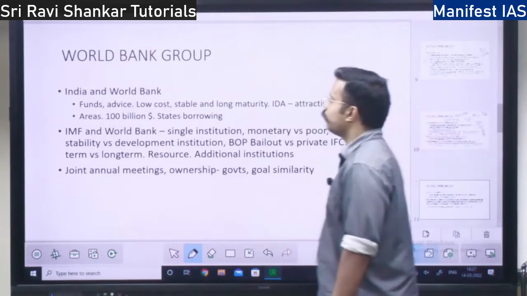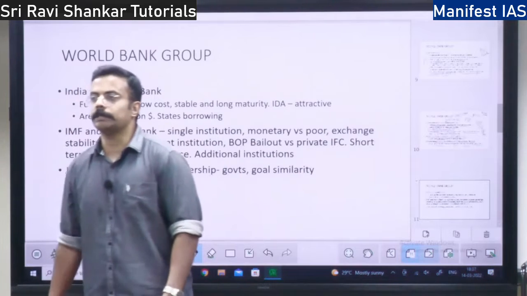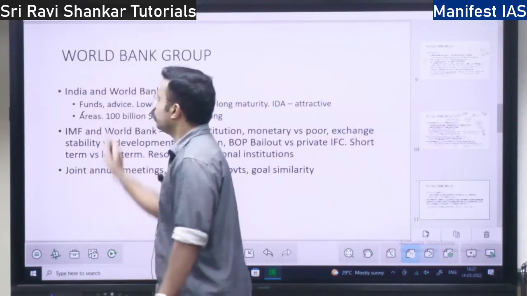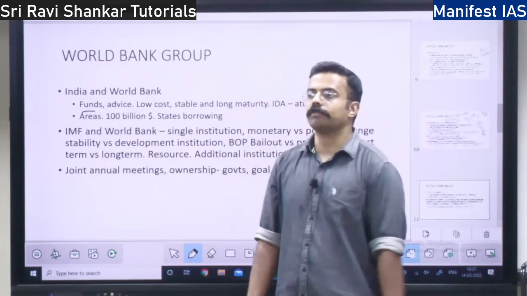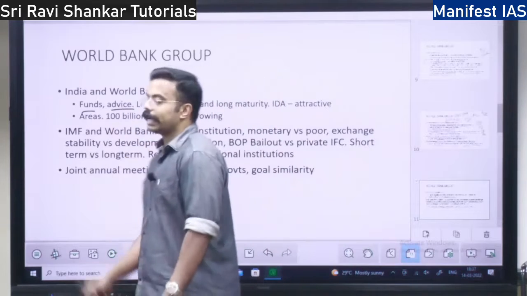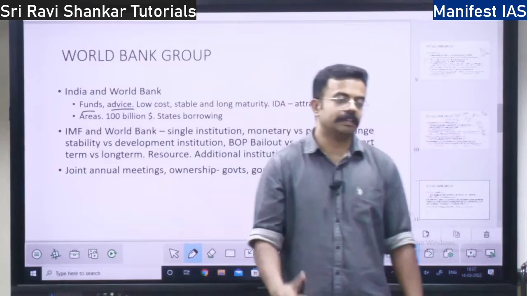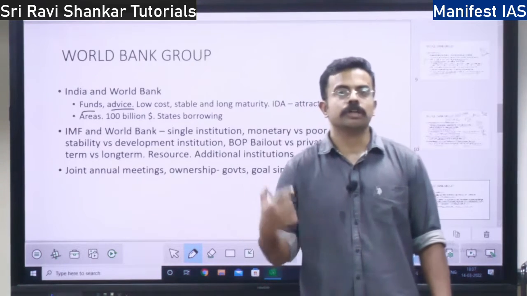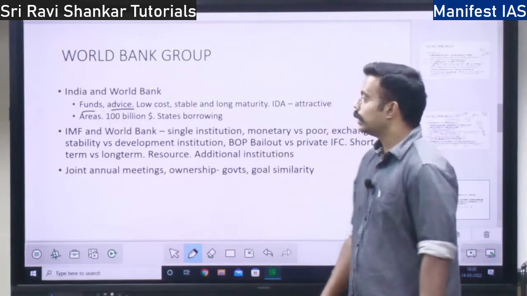Next, India and the World Bank. What is the relationship? India has taken loans and funds from the World Bank. A lot of funds they have got from the World Bank, right? And not only funds, they have taken advice also. When there is a financial crisis, when there are any issues, policy prescriptions are given by the World Bank, right?